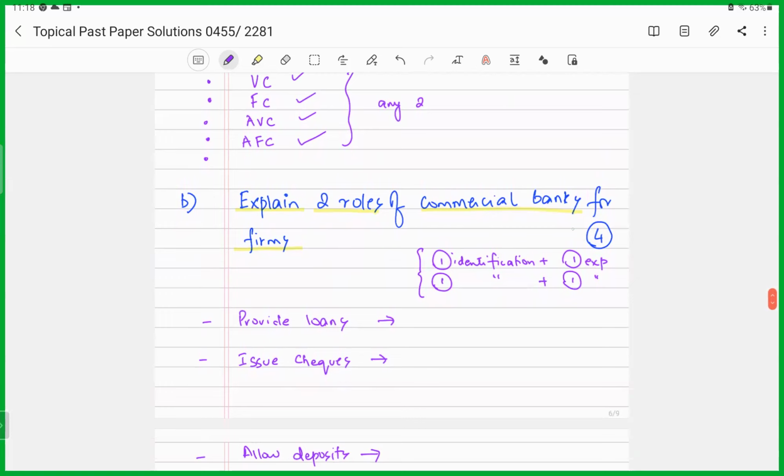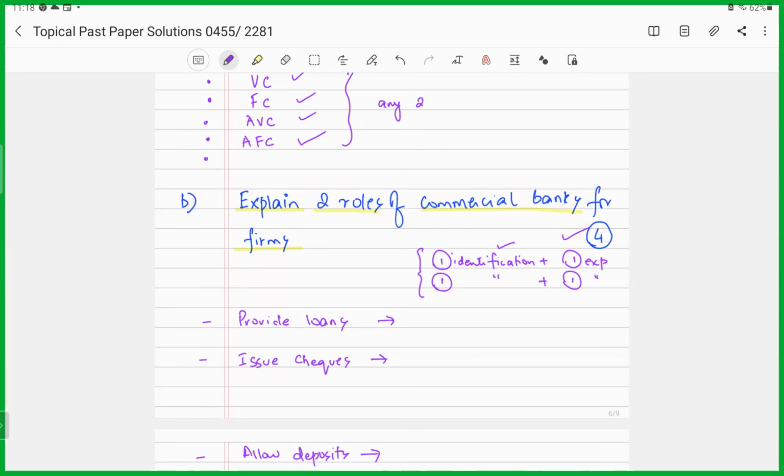How they have distributed the marks in this question is that 1 mark will be given to you for identification for the first role, and the other mark for the explanation of that first role. The third mark will be awarded to you once you've identified the second role for the commercial bank, and for explanation of that second role, it will give you full 4 marks.